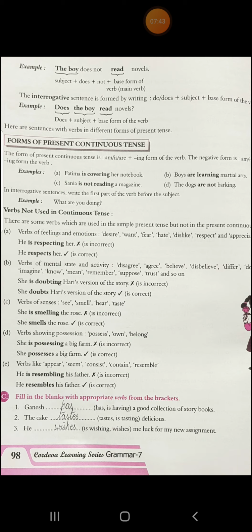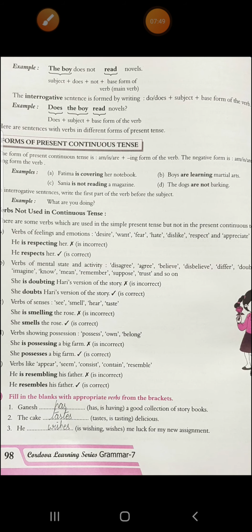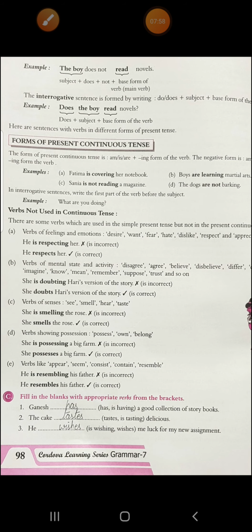Alright. Now let's see exercise C. You have to fill in the blanks with appropriate words from the brackets. See the first one, Ganesh has a good collection of storybooks. Is having, it's wrong because it's not in a continuous form. Then the cake tastes delicious. The cake tastes delicious. It's the quality of the cake.